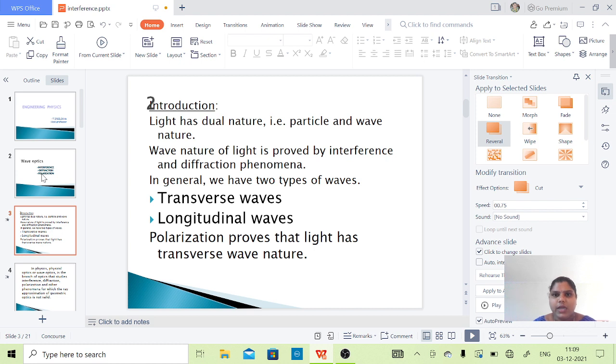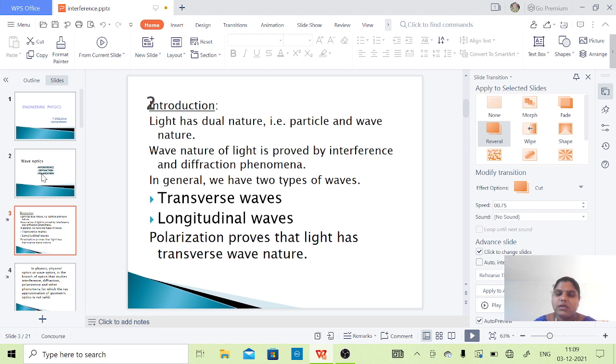Light has dual nature, that is, particle and wave nature. Let us consider a wave, that is, the light wave. It is nothing but an electromagnetic wave that consists of both particle nature and wave nature. The wave nature of light is proved by interference and diffraction phenomena, which we are going to study in the next chapters.